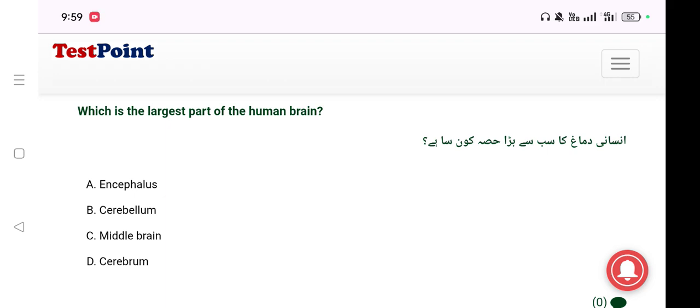Number 9. Which is the largest part of the human brain? Answer is cerebrum.